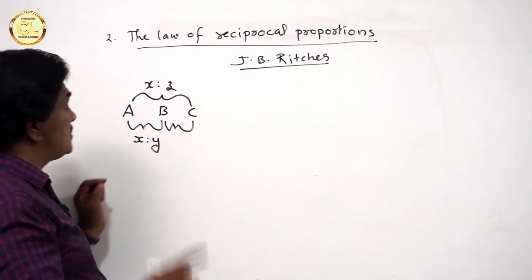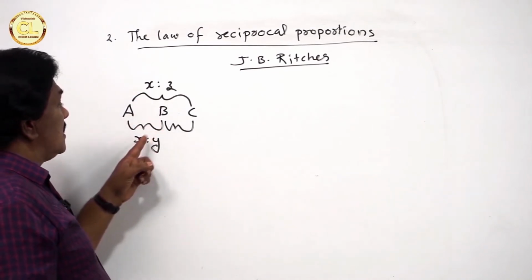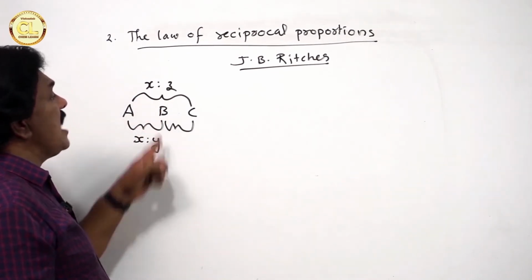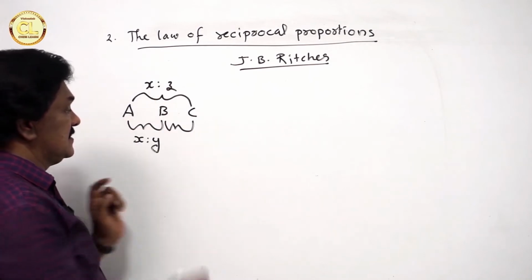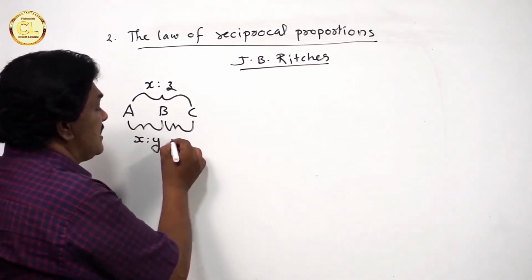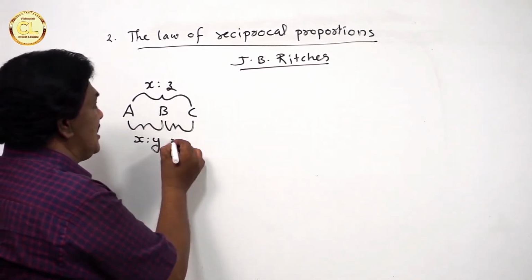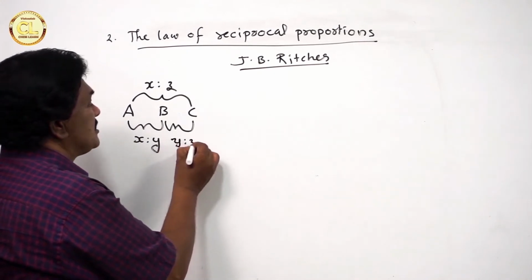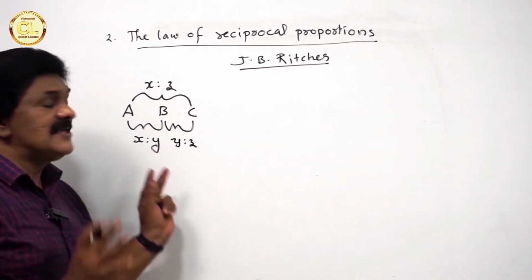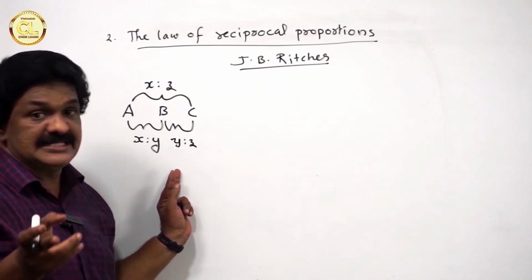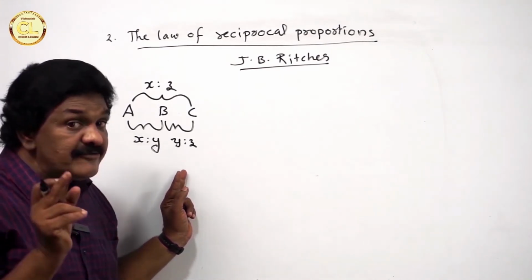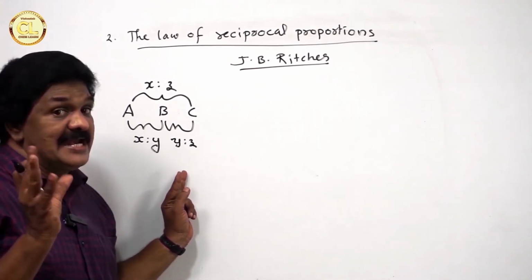For B it is Y and for C it is Z. So, B and C will combine together in the ratio Y is to Z or a simple multiple of Y is to Z. That will be revealed by explaining an example.